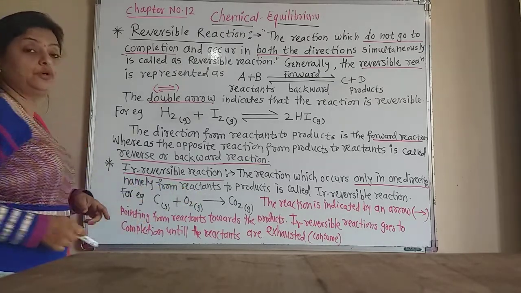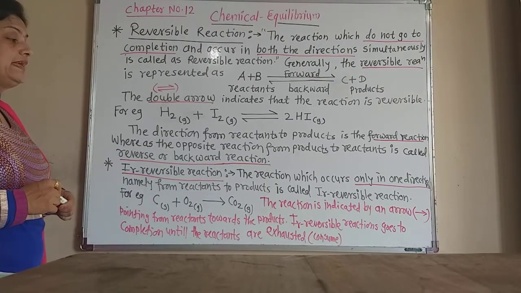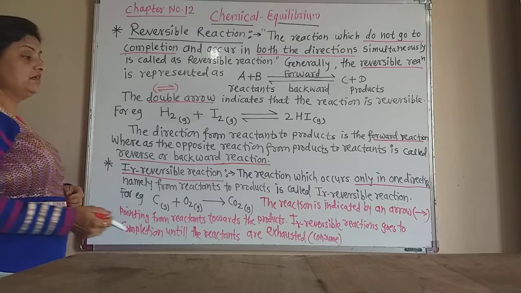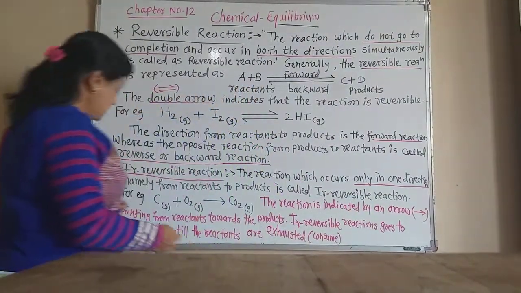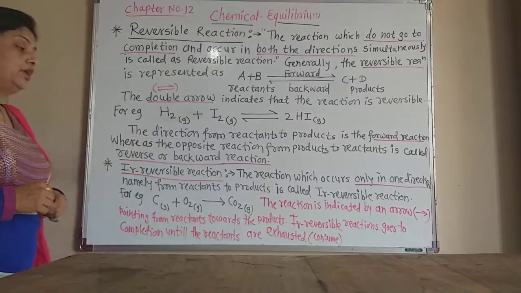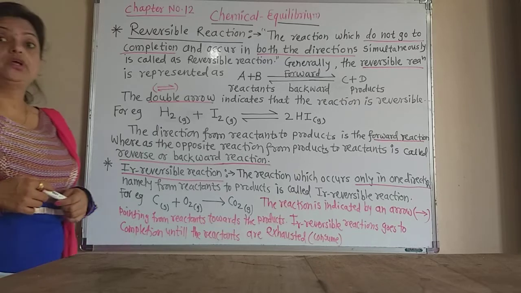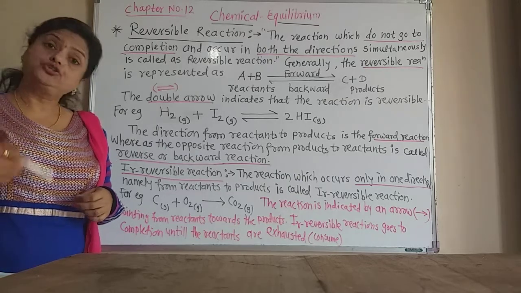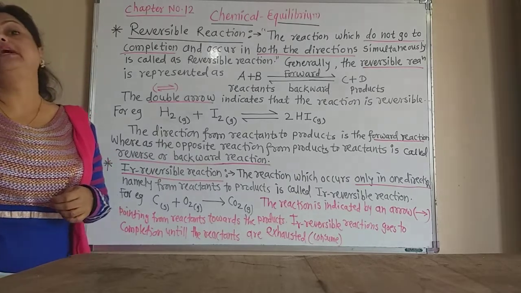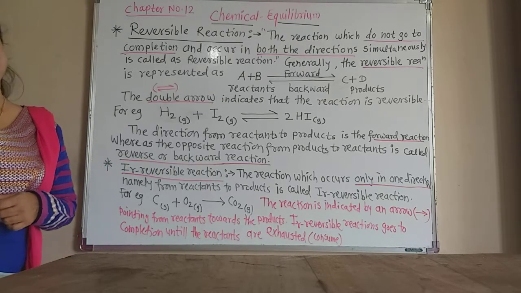This is denoted by only a single arrow. So the reaction is indicated by a single arrow pointing from the reactants toward the products. An irreversible reaction always goes to completion, until the reactants are exhausted. After the consumption of the reactants, the reaction is complete. That is the irreversible reaction.